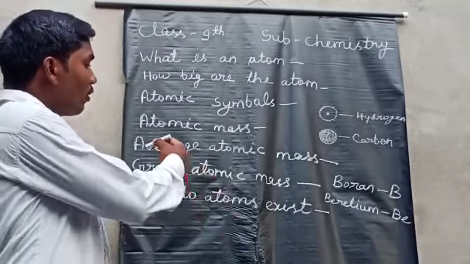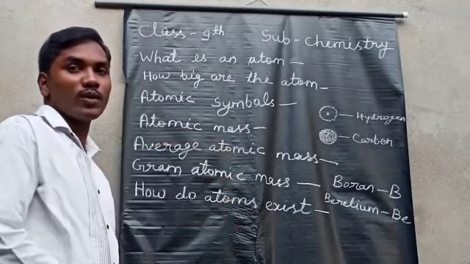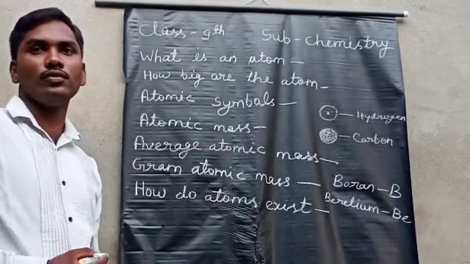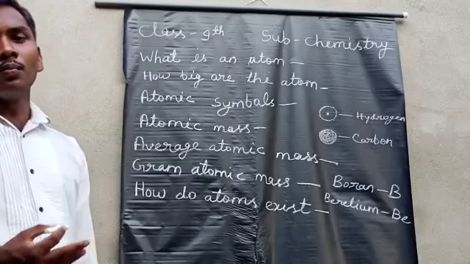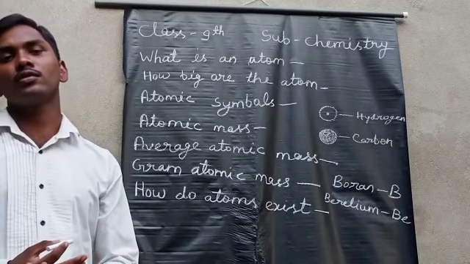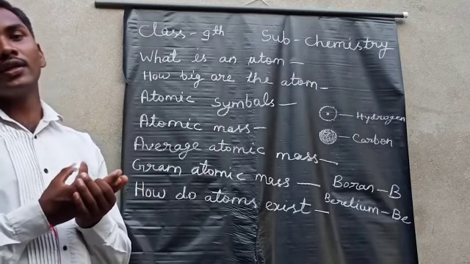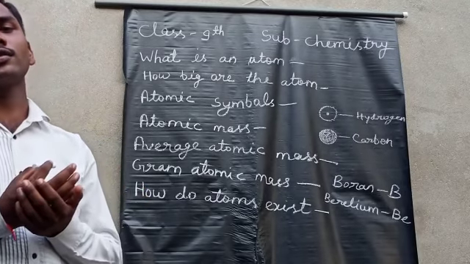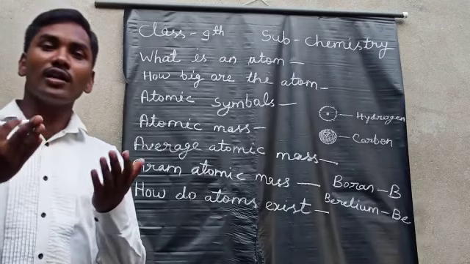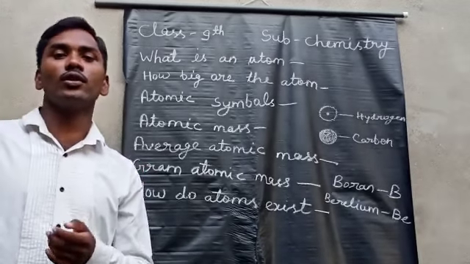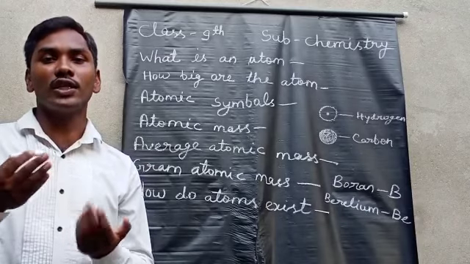After that, we will discuss average atomic mass. Most of the elements occur in different forms having different atomic masses. These are called isotopes, which were already discussed in Dalton's atomic theory.